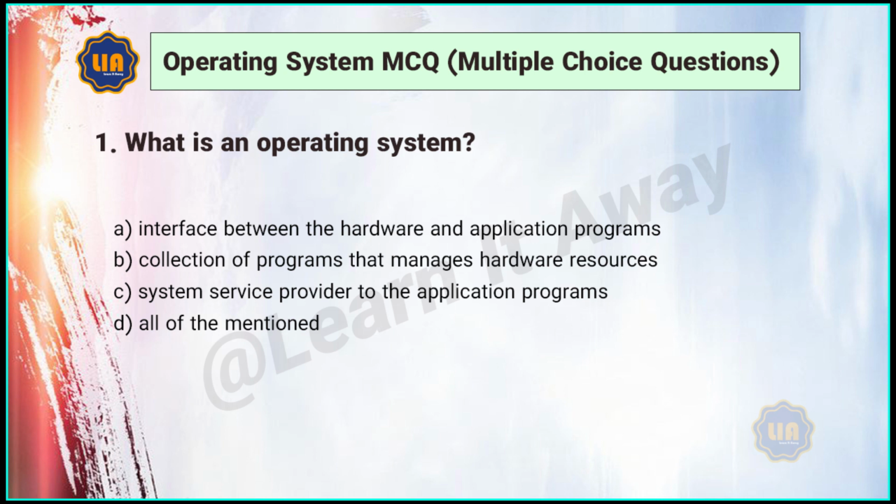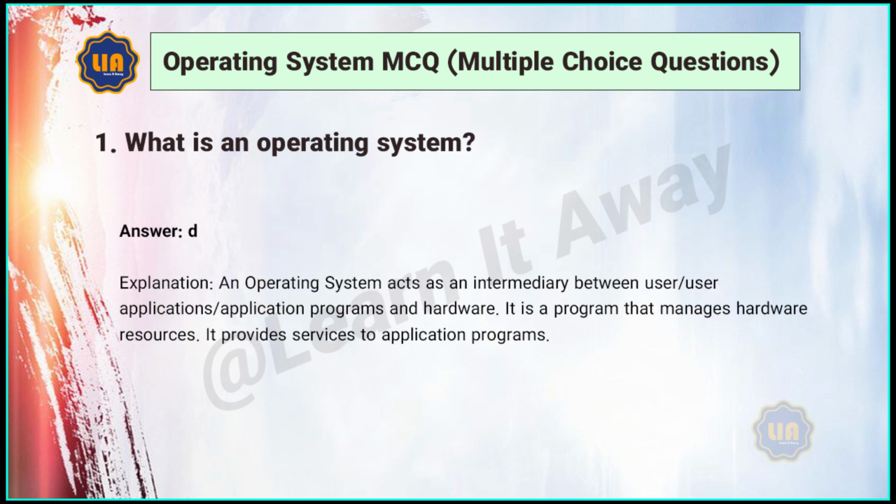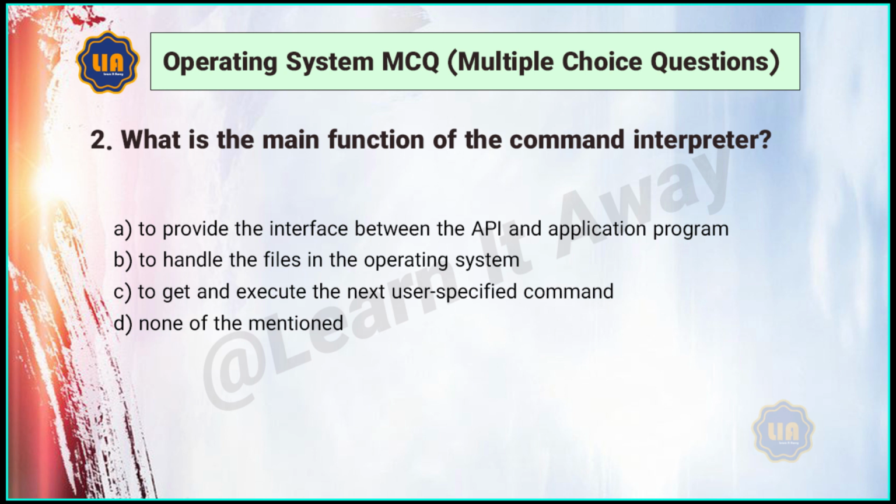1. What is an operating system? A. Interface between the hardware and application programs. B. Collection of programs that manages hardware resources. C. System service provider to the application programs. D. All of the mentioned. Answer: D.